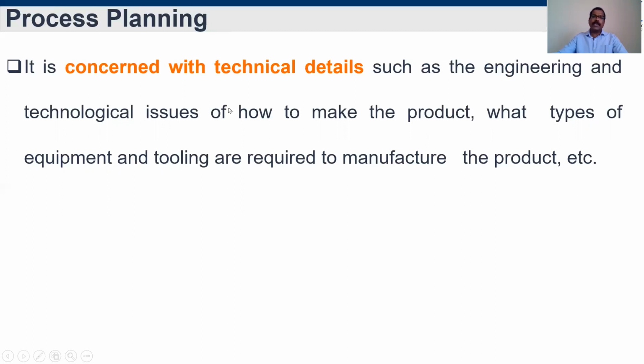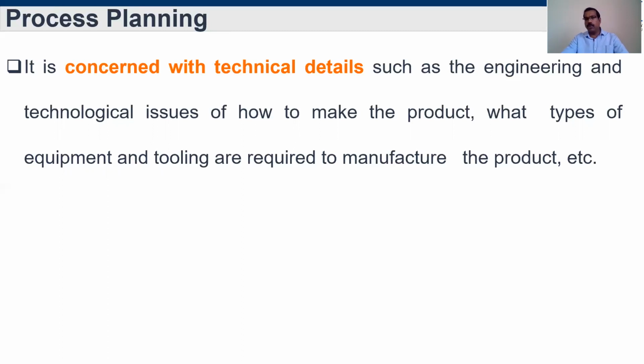So engineering and technical issues. What are all the engineering technical issues? Maybe we'll discuss further in an upcoming slide. In general, if we are going to manufacture some product in our industry, what engineering technical knowledge do we need basically? Basically, we need engineering drawing. Detailed engineering drawing is needed. With the engineering drawing only, we are able to go for manufacturing.